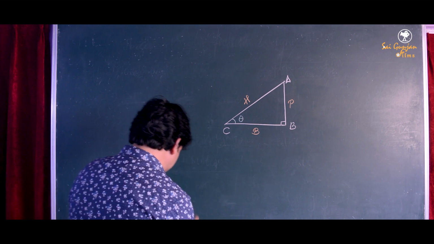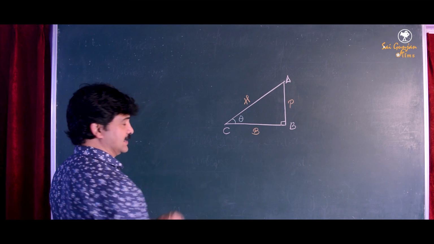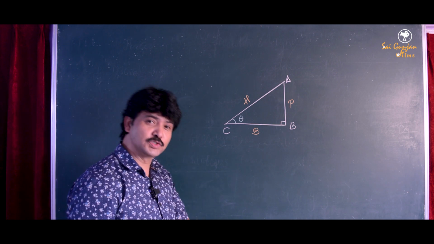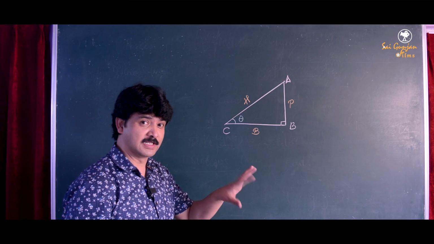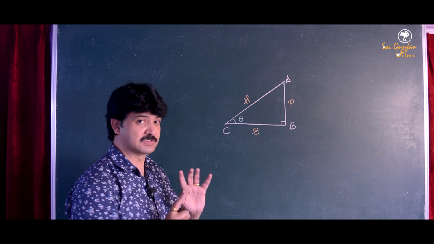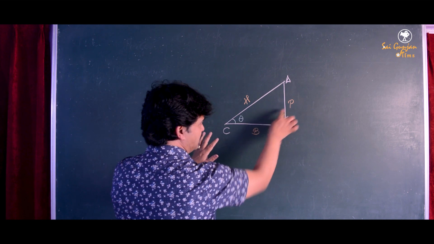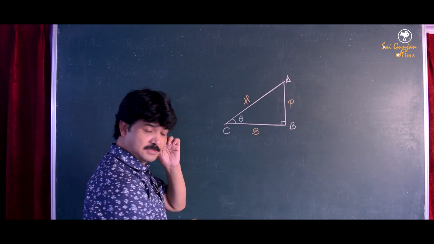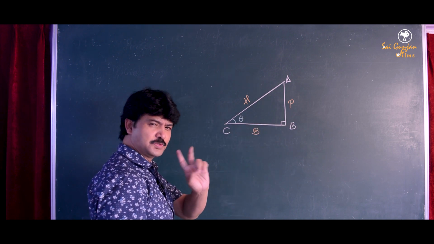Okay? Now, when we take any two sides, the ratio will have a name. Don't get confused, all right? So, we have 3 sides, perpendicular, base, and hypotenuse. Out of the 3 sides, I'll take any 2 sides.